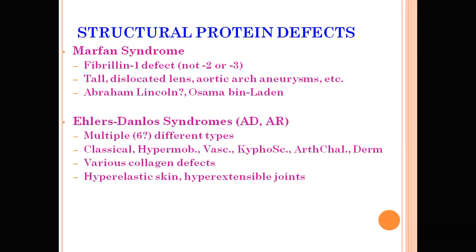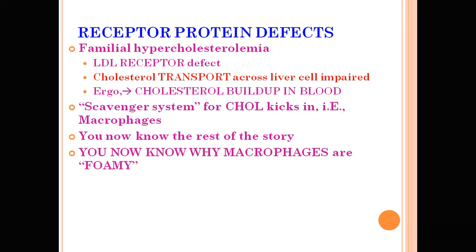A structural protein defect example is Marfan syndrome. Here a fibrillin 1 gene defect occurs. So the patients have dislocated lens, aortic arch aneurysm, and this type of features are present. Ehlers-Danlos syndrome has multiple types. The classical features are hypermobility, kyphoscoliosis, and the various collagen defects. So there are hyperextensible joints and hyperelastic skin.